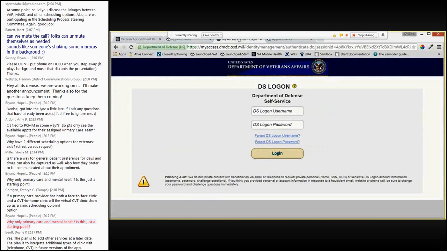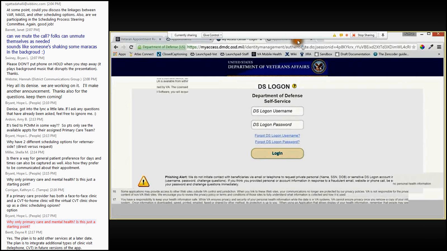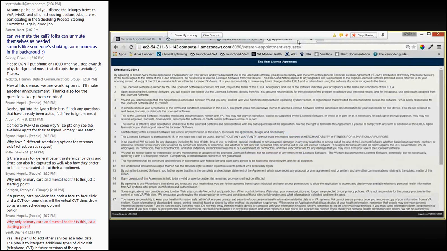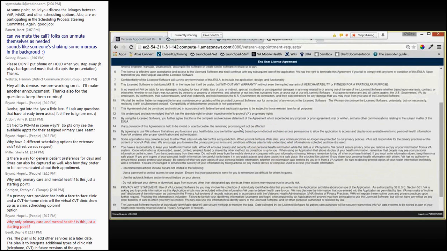If users are not accessing VAR from the Launchpad, or they have not already logged into the Launchpad, they will be prompted to enter their DS Logon Level 2 Premium Account credentials. The first time users log in, they will also be prompted to review and submit any additional forms of documentation that the VA needs in order to access and display their medical appointment information.